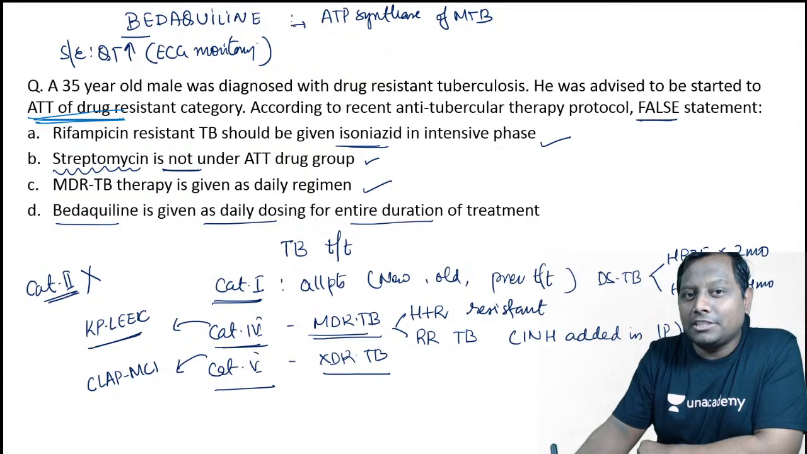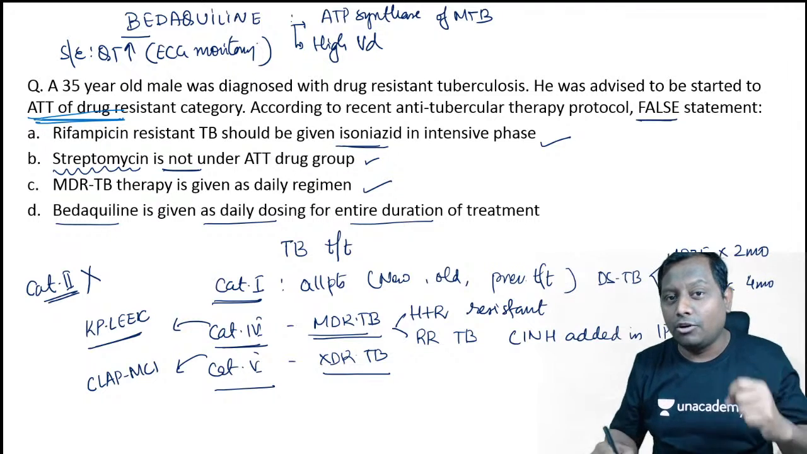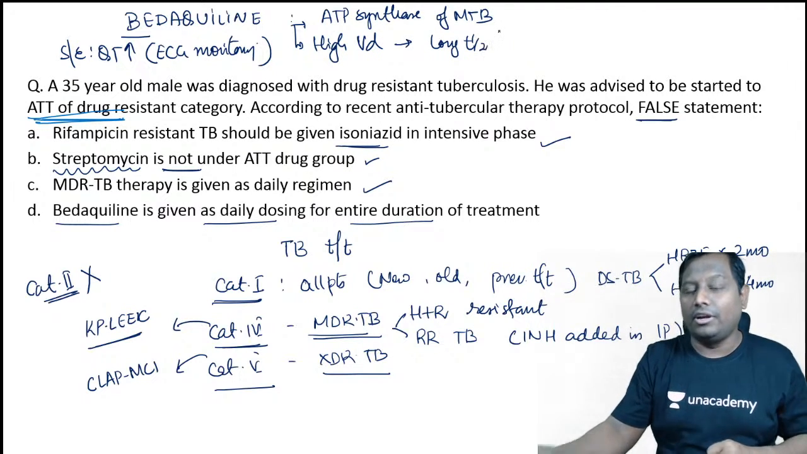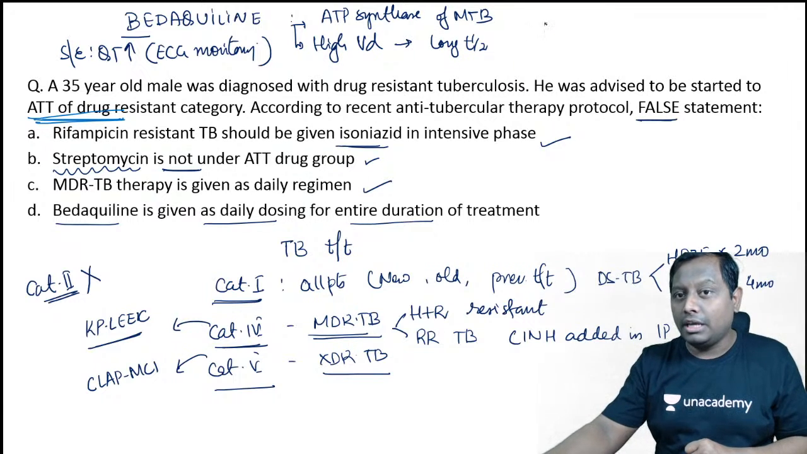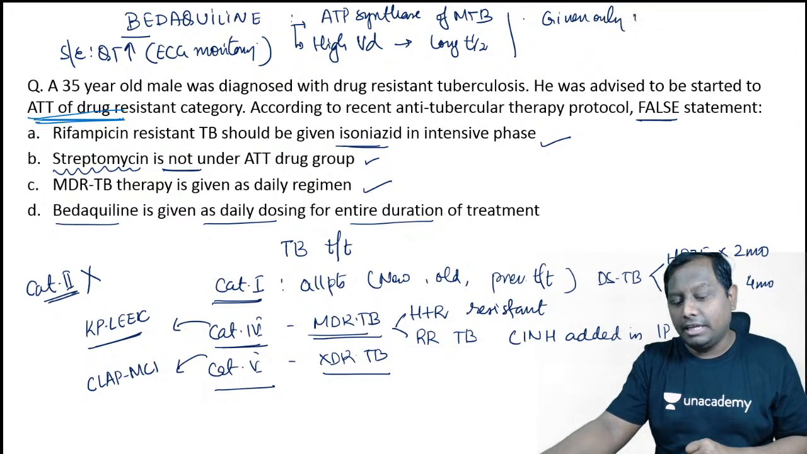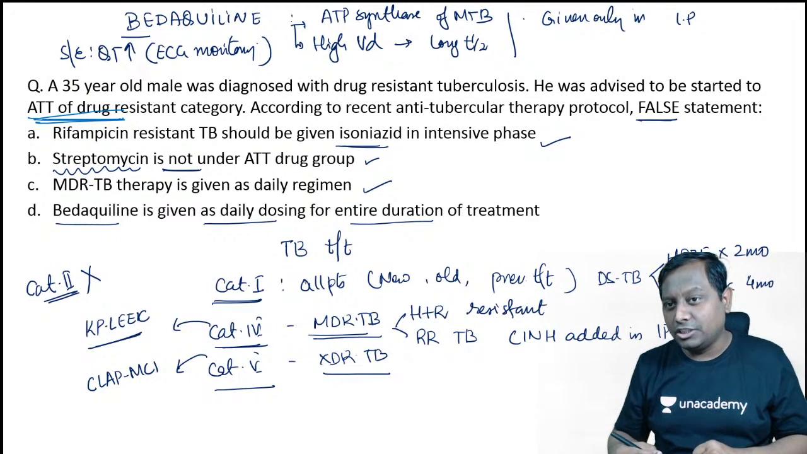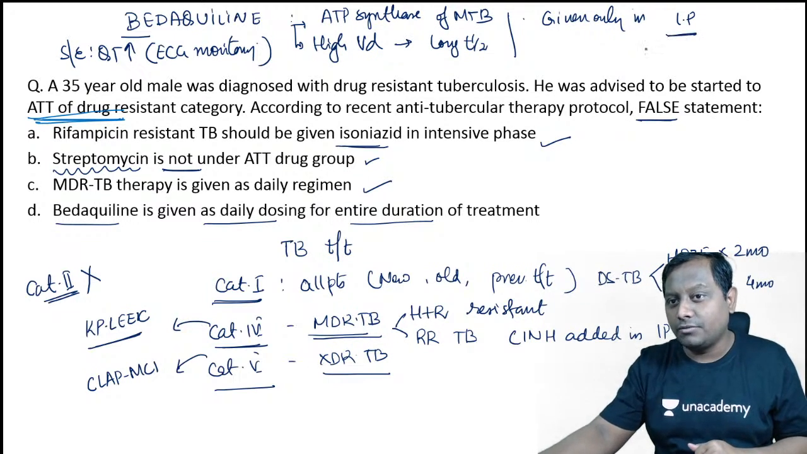Bedaquiline is one such drug, guys, which has a very high volume of distribution. Very important general pharmacology question. If any drug has a high volume of distribution, the drug will definitely have a longer half-life. So usually it is given only in the intensive phase. Remember, it is not given throughout the therapy. Only in the intensive phase it is given, and the intensive phase lasts around 24 weeks.